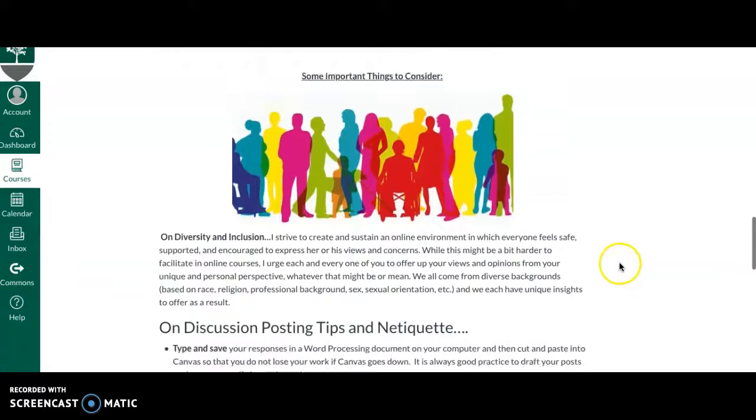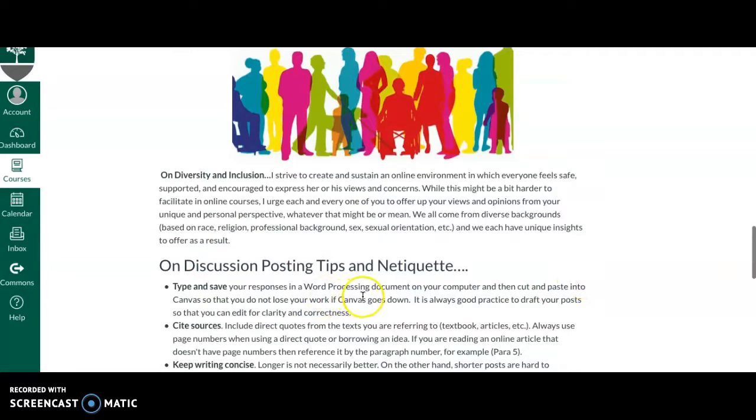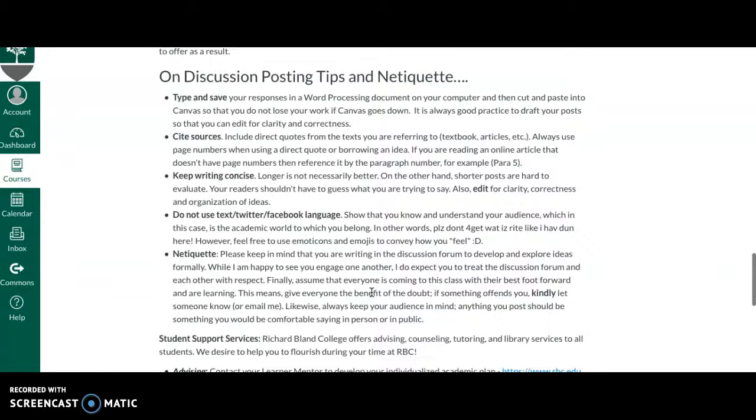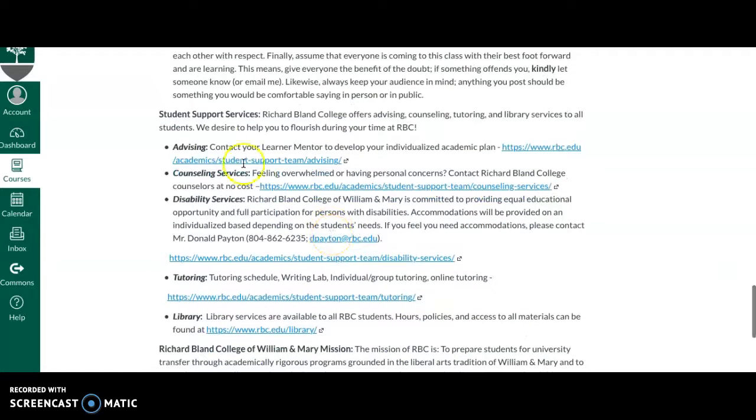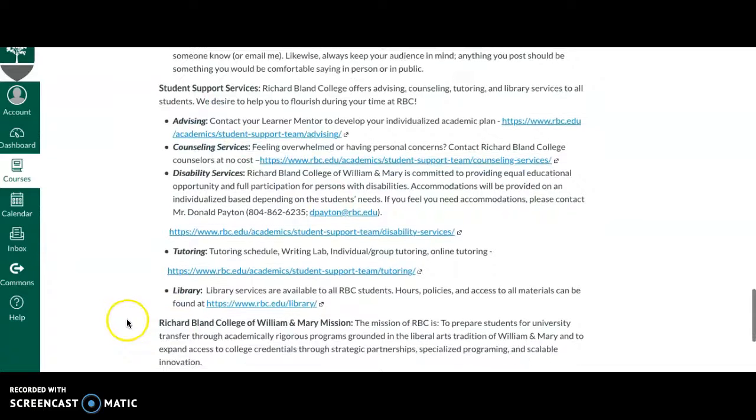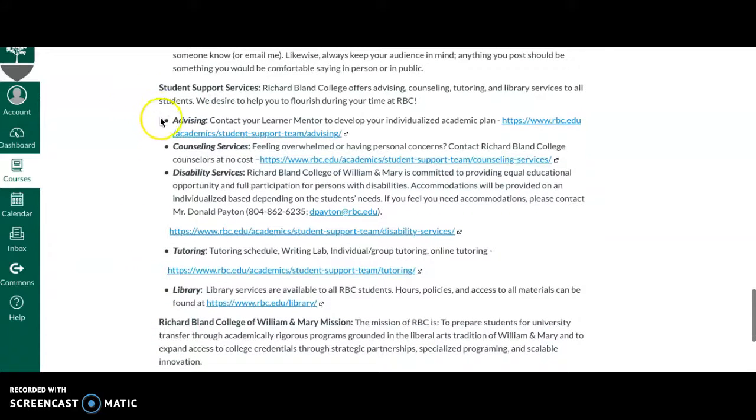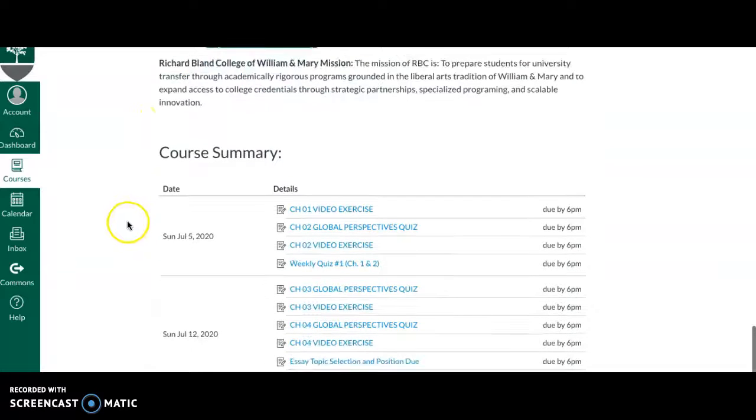So these are important things to consider. This is more applicable when we have discussion board posts. We will not have them in this class, so you'll just be turning things in to me. But it's a good thing to be cognizant of in general. I'm hopeful that other professors where you do have discussion board posts have something similar to this. And then again, the information that is on every syllabus, about counseling services, advising, disability services, etc.